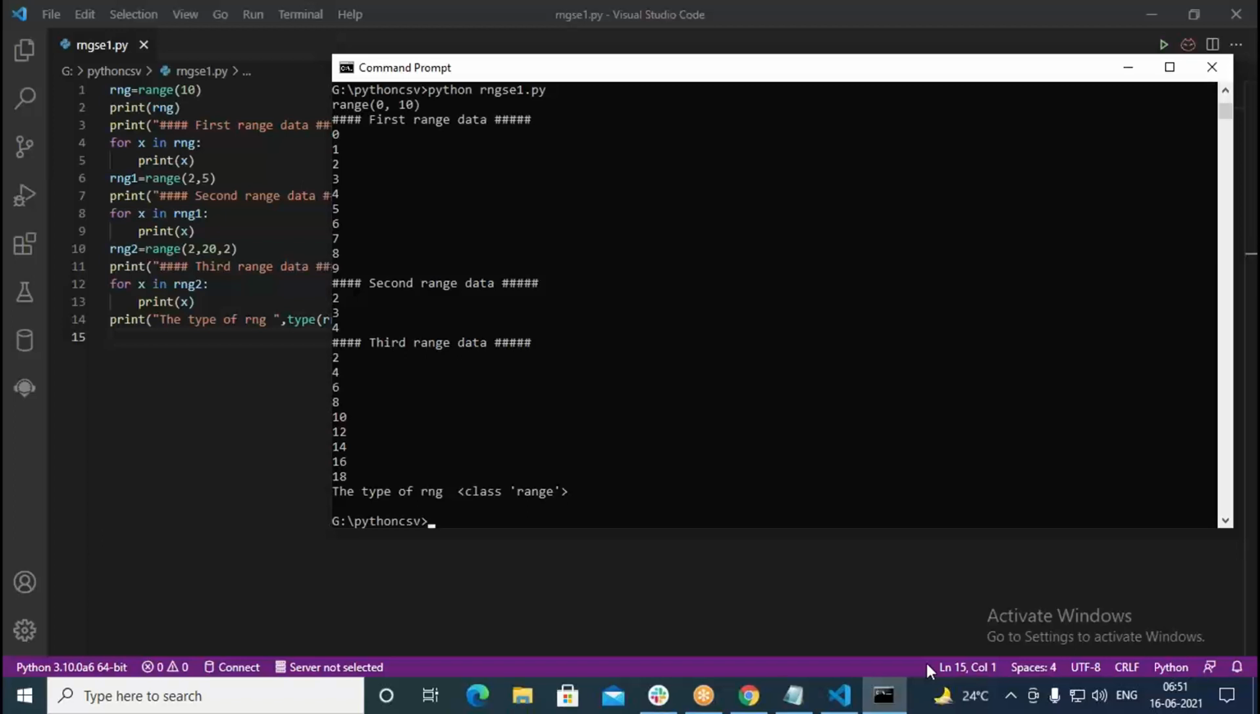Range is also a type of data. It's called range here. The type of data itself is actually range, but it is a sequence type, we can say. So for sequence of data, we can say list, tuple and range, they come under sequence. So they can be called sequences here. So this is what exactly range is.